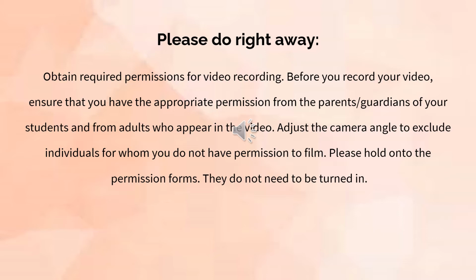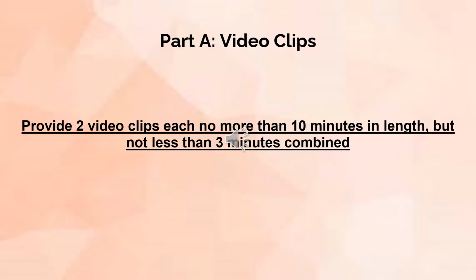For these videos, you want to make sure that you adjust the camera angle if there are any students who did not give you the permission slip, so that we don't see them on camera. They can still be in class, but you can't see them or hear them. For your videos, you're going to submit 2 different video clips, and each one can be no more than 10 minutes. But they have to be at least 3 minutes combined.